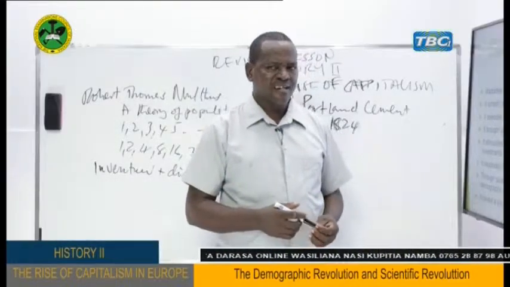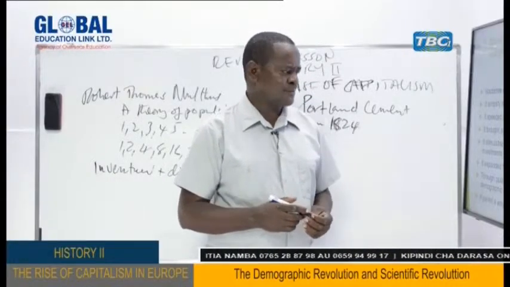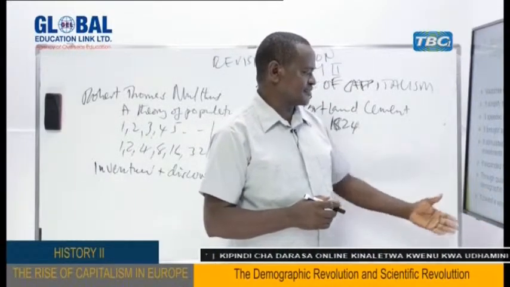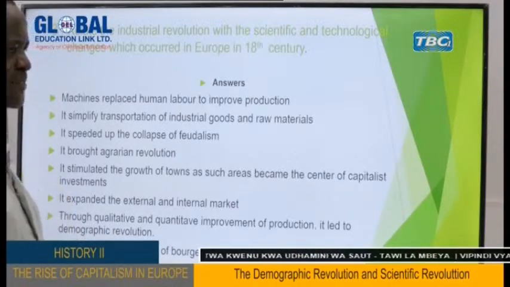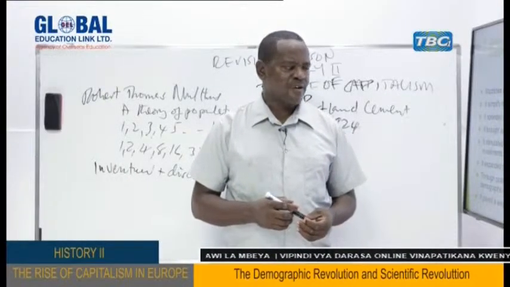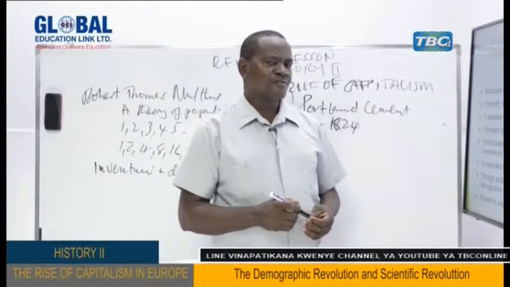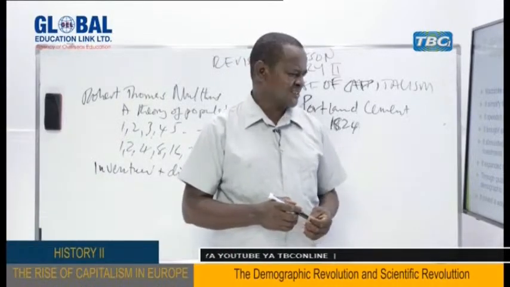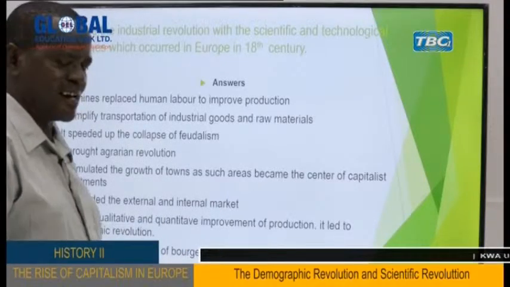Particularly improvement in agricultural production, which we said has improved also production of food, and people were able to eat a balanced diet, and that helped them a lot, at least to increase their life expectancy, and so demographic revolution. Also, it paved the way to the rise of the bourgeoisie class. Of course, we said that the capitalists, people with no capital, were able to accumulate capital first to become petty capitalists, and because of their involvement in different sectors of production, by using advanced science and technology, they were able to transform themselves to become the bourgeoisie class, and so on.